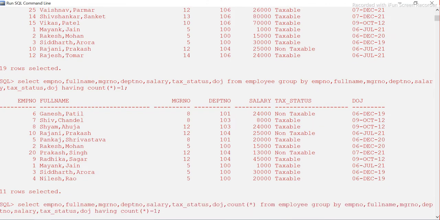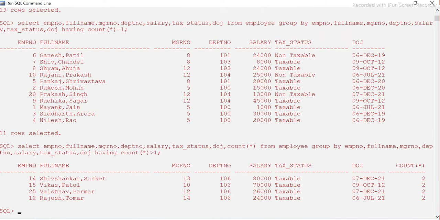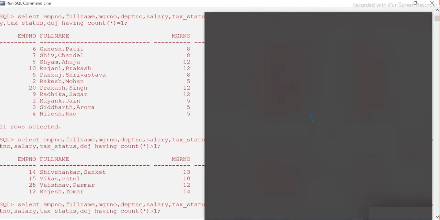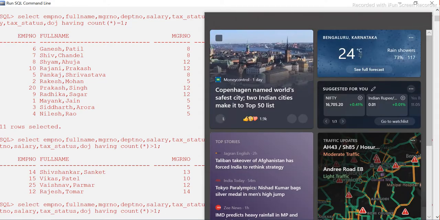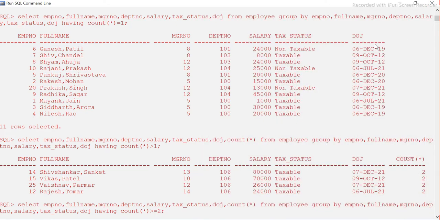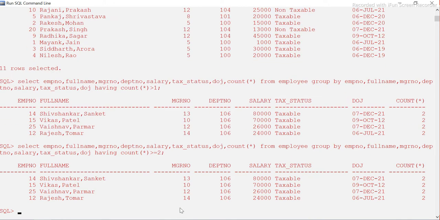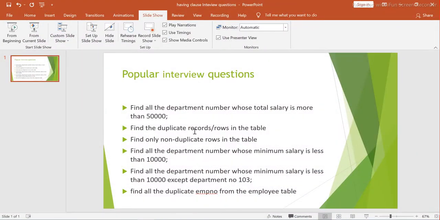If I say greater than 1, all these 4 will come. Another way is greater than or equal to 2, which means it will consider 2 and more than 2 both, which is the same as greater than 1. So this way also you can write. Got it? So this is how you can solve these 2 questions.